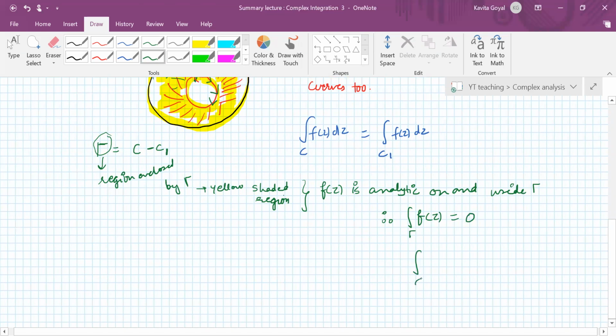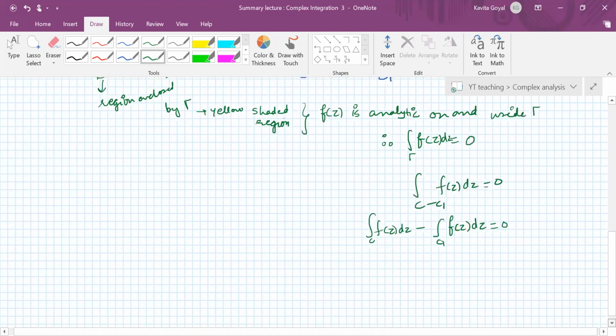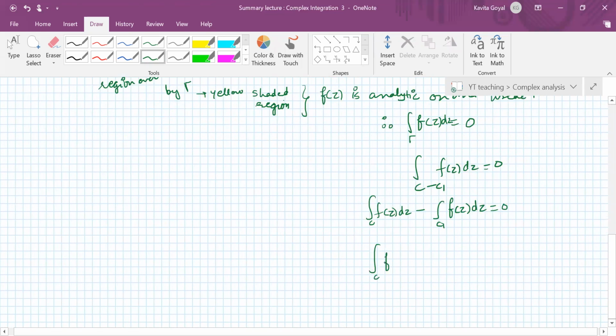So the integral along C minus C1 of f(z) dz is 0. That gives the integral along C of f(z) dz minus the integral along C1 of f(z) dz, since the integral along minus C1 is minus the integral along C1. So the integral along C of f(z) dz is the same as the integral along C1.